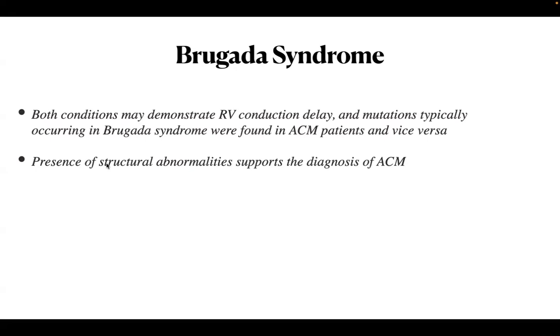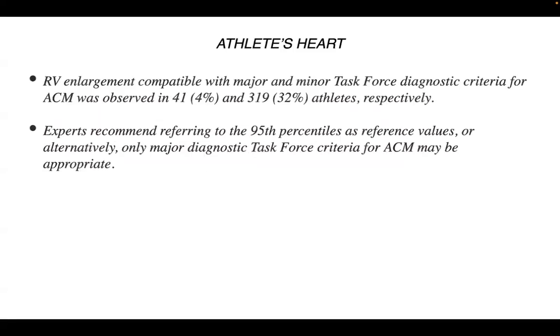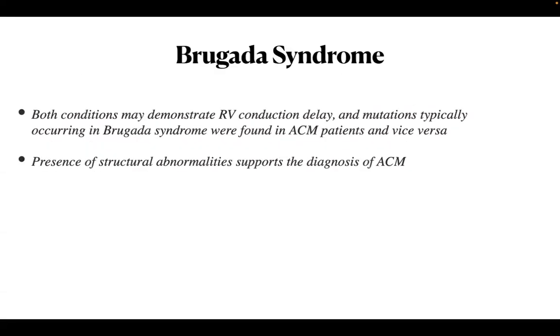But in future he can progress to develop ARVC. So that's why if a patient with Brugada comes, before inserting an ICD, we have to rule out the structural heart disease by doing an MRI, because it has overlap with both sarcoid and also ARVC. These are all overlapping syndromes.